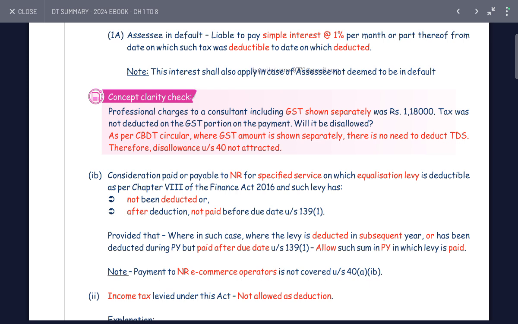Concept clarity check: the professional charges of the consultant include GST shown separately, rupees 1 lakh. Tax need not be deducted on the GST portion of the payment where GST is shown separately in the invoice. There is no need to deduct TDS on the GST amount. Therefore, disallowance under 40 is not attracted.